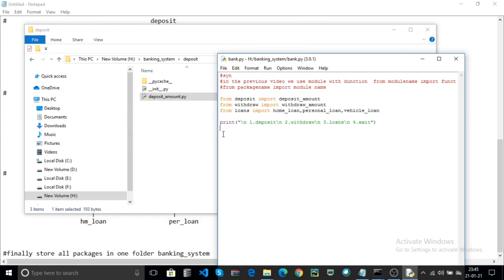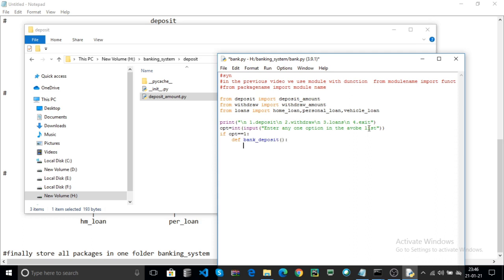Here OPT is the one variable, int of input, enter any one option in the above list. Here enter any one of the options, deposit or withdraw or loans or exit. Now check if your option is equal to 1. You can choose the deposit. Now I create my own function, that is the bank deposit.